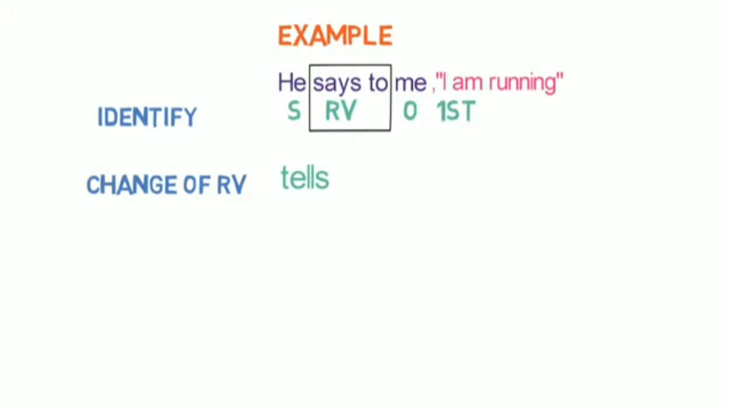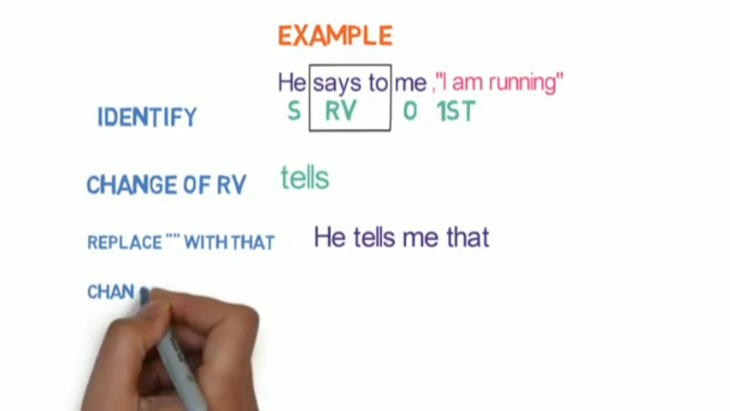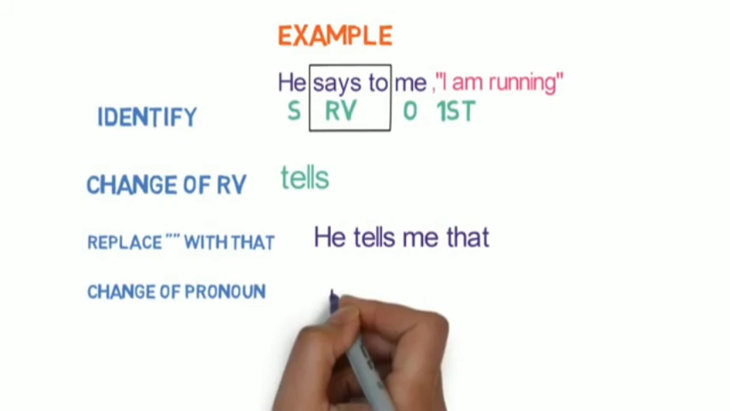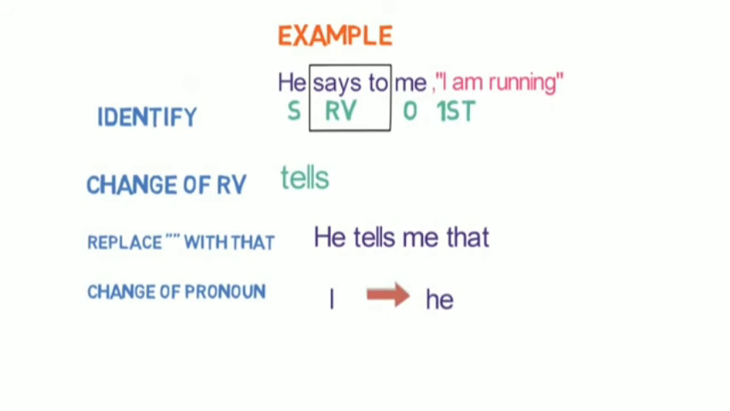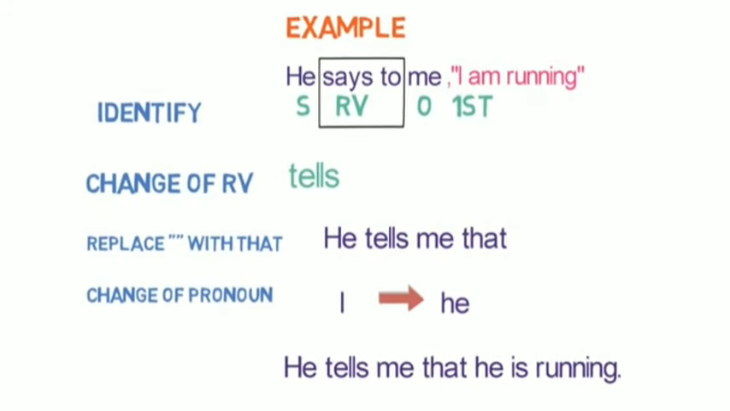The third step is replace inverted comma with that. So the sentence will become like this: He tells me that. Fourth step is change of pronoun. Here I will be converted to he. Now fifth and sixth step will be eliminated as reporting verb is in present tense. The final sentence in the indirect speech is he tells me that he is running. I hope now you have understood how to convert a direct speech to indirect speech. That's all in this lesson.